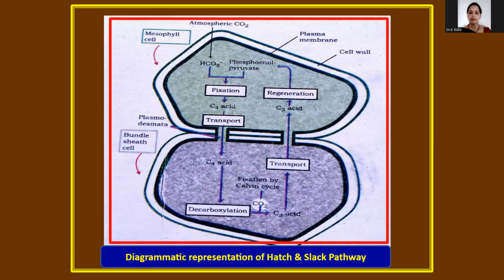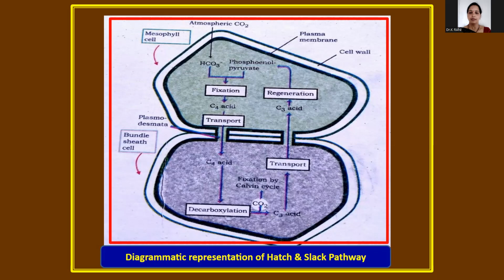Aspartic acid, malic acid, or oxaloacetic acid. These are 4-carbon compounds. That's why this cycle is known as the C4 pathway. This is a very important point in the C4 pathway.